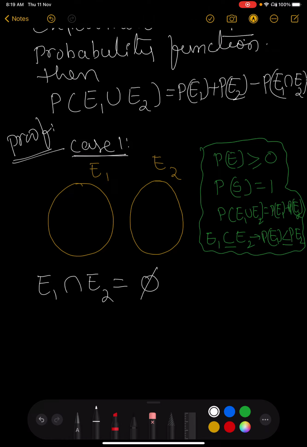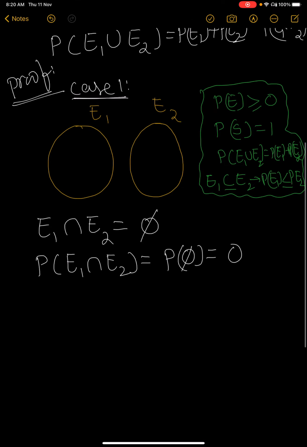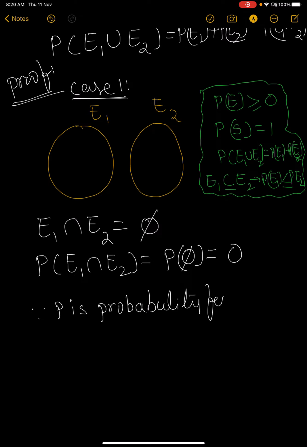Then the probability of happening of both is the probability of E1 intersection E2, which is equal to probability of the null set, meaning nothing, that is 0. Given in the problem, P is the probability function.